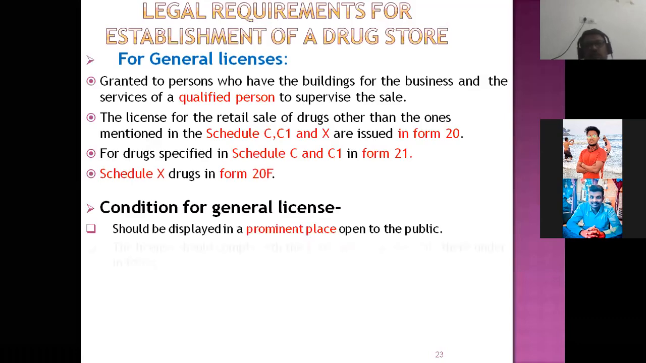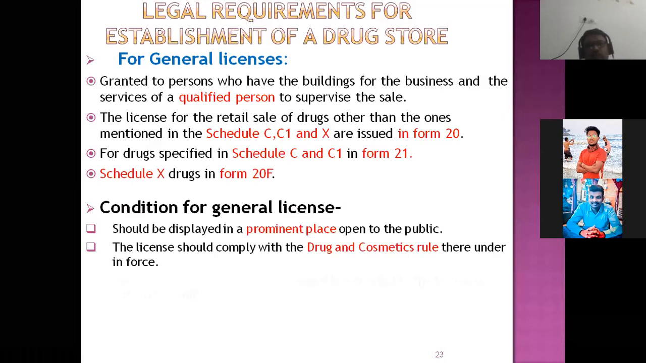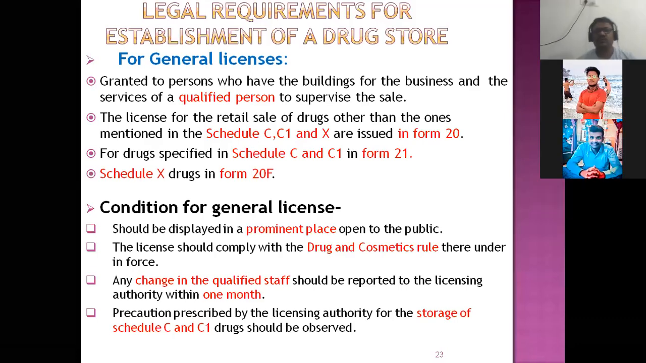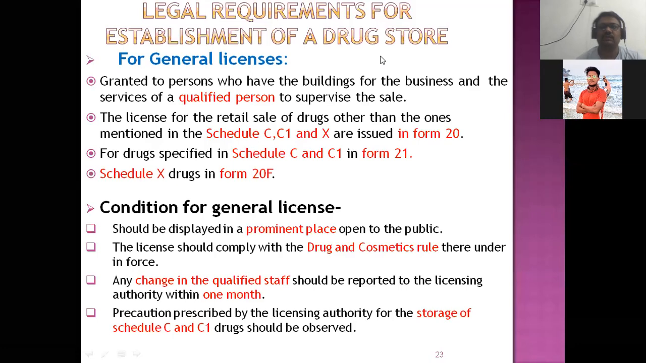These are the minimum legal requirements for establishing new drugstores. You have to take the necessary precautions for the storage of Schedule C and C1. Some biological products you have to sell under general licenses 20, 21 and 20F. Some psychotropic drugs also you have to sell. All of you take a screenshot of this legal requirement for the general license.